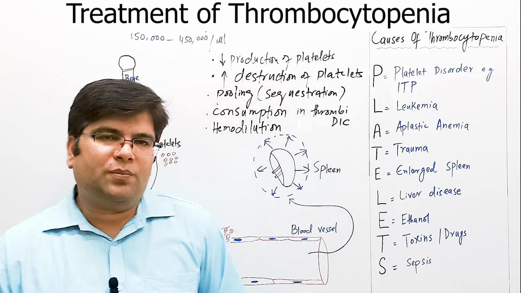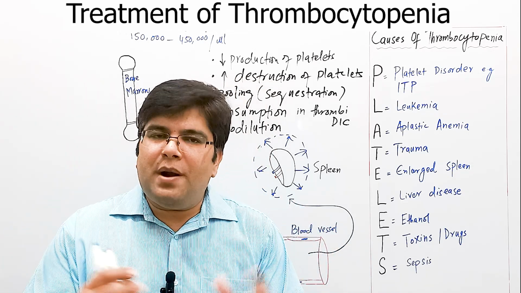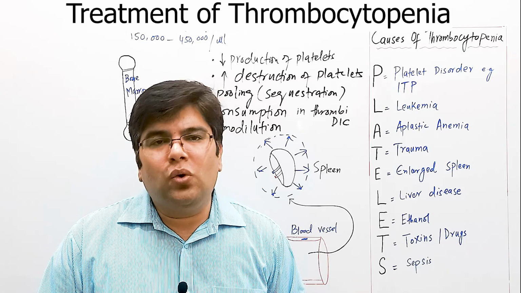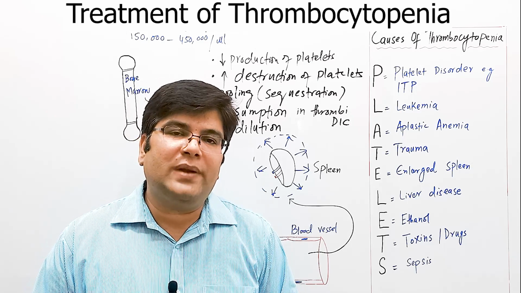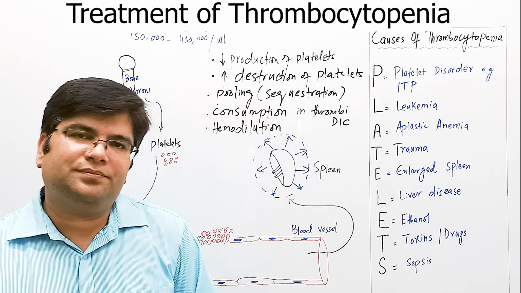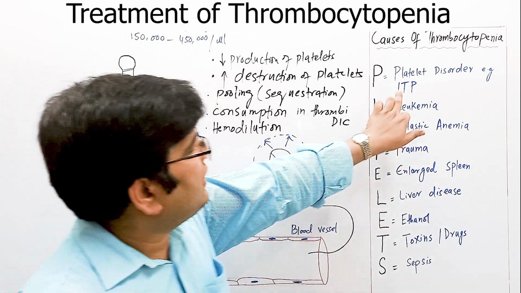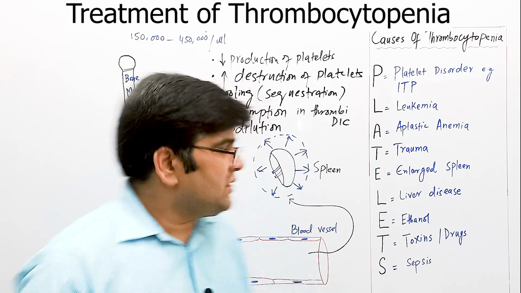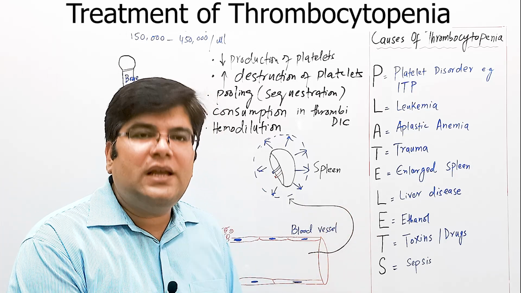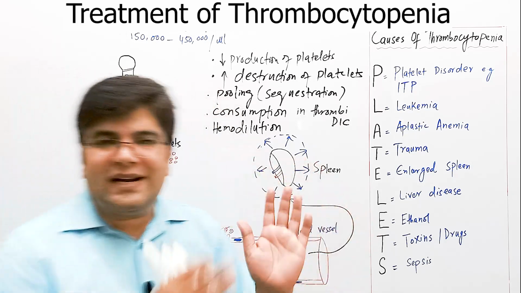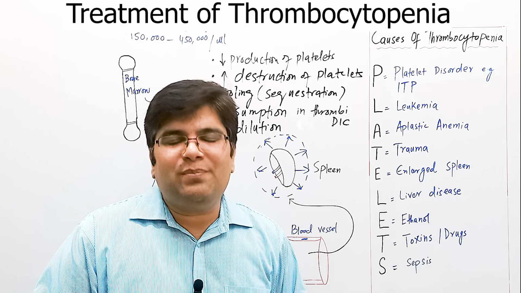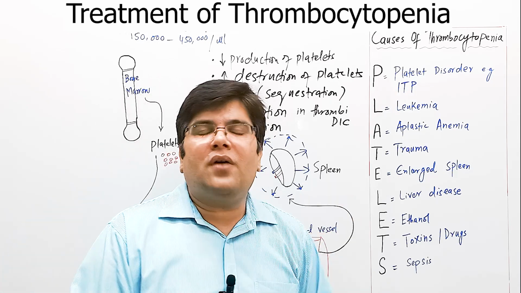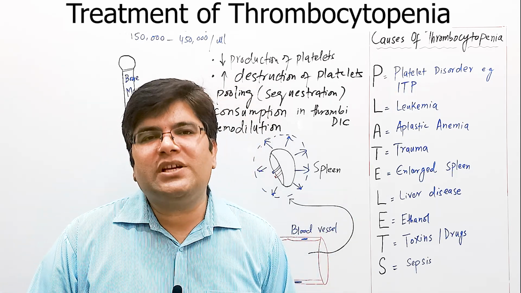So what is the treatment of thrombocytopenia? It depends upon the cause. Treatment may differ in case of different causes of thrombocytopenia, but usually fresh whole blood transfusion is required, which contains a large number of platelets, and this may improve the condition of the patient. In some cases, for example in immune thrombocytopenic purpura, removing the spleen may be very useful because it is the spleen which removes platelets, and hence when we remove the spleen, that is in splenectomy, the destruction of platelets will be decreased, and this can improve the condition of the patient, and sometimes this can lead to cure of the disease.